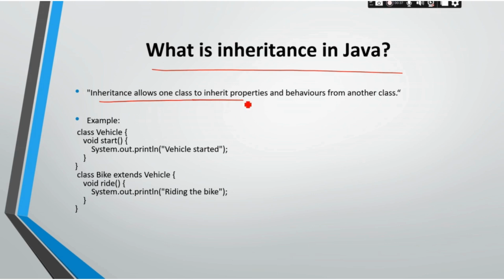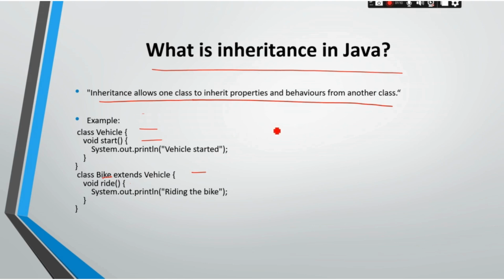Inheritance allows one class to inherit the properties and behaviors of another class. As you can see in the example I have given here, class Vehicle has a start method, and class Bike extends Vehicle, which has its own ride method. In that case, the class Bike can use the properties and methods of the class Vehicle, so the start method we can call by using the reference of the Bike class.